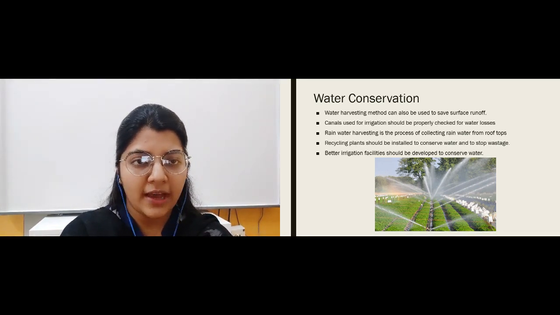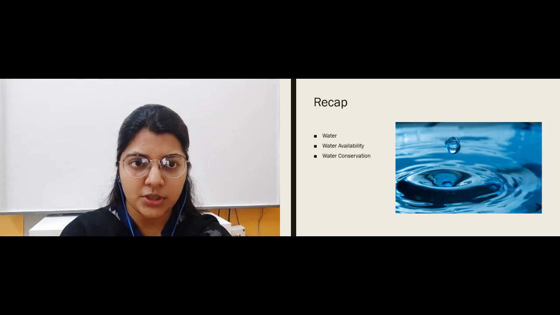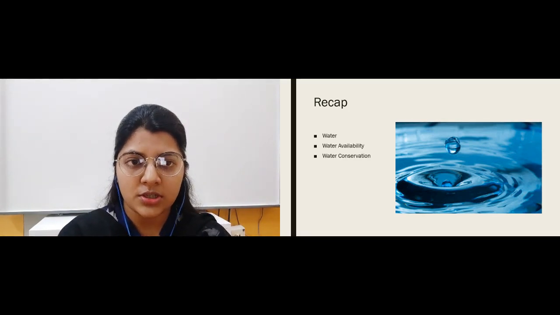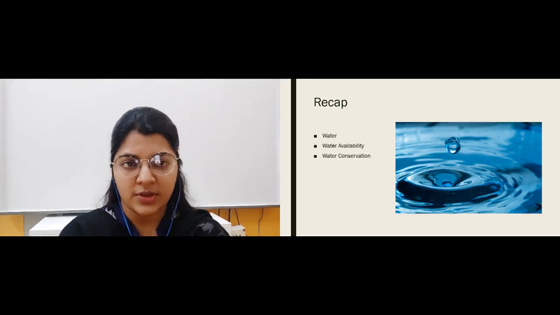So now we will quickly have a recap of what we have studied today. What is water? 3/4 of the earth is covered with water. Fresh water, saline water, ocean water, all of it we have studied under water. Next we had water availability, that is whether we have enough water or are facing scarcity or shortage of water. That was the second part, and in the third part we studied various water conservation methods, rainwater harvesting, recycling plants and all of it. So in all we have covered this topic of water. I hope you are clear with this topic as it was very simple and easy.